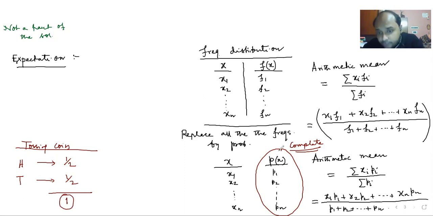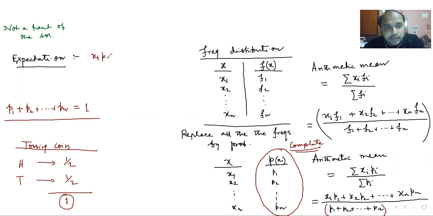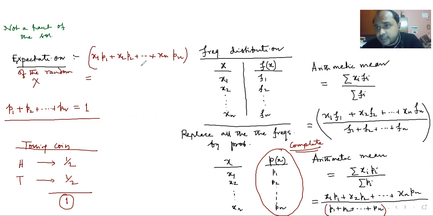So that's why I am saying that if your chart is a complete chart, then p1 plus p2 plus dot dot dot plus pn, this total probability, will be equal to 1. And if this total probability is 1, then the denominator becomes 1, and we get the formula x1 p1 plus x2 p2 plus dot dot dot plus xn pn, and this formula is called the expectation of the random variable X.